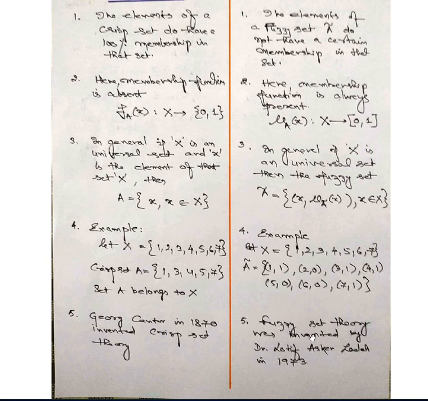So the fuzzy set theory was developed by Dr. Lotfi Asker Zadeh. Hence, Dr. Zadeh is termed the father of fuzzy set theory.